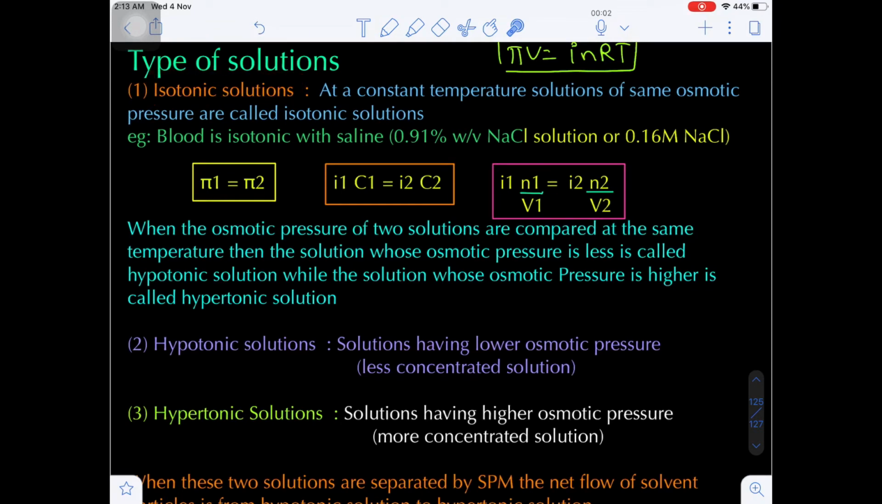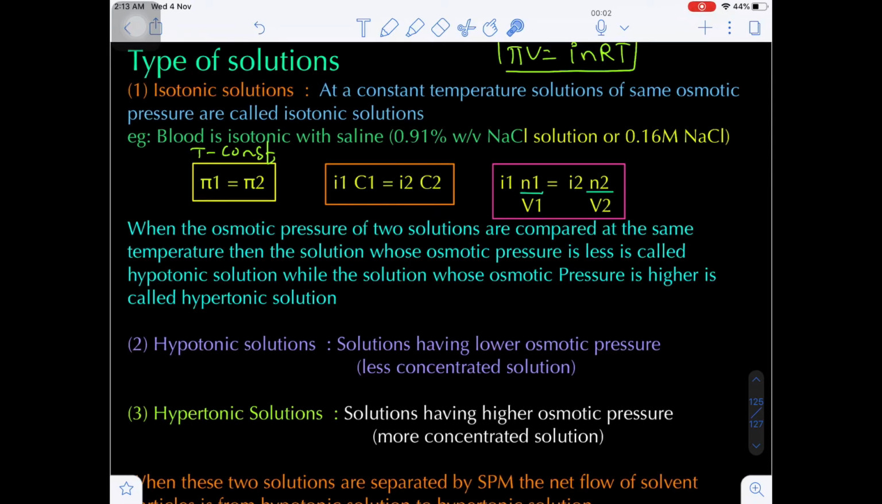At a constant temperature, if two solutions have the same osmotic pressure, the two solutions are known as isotonic solutions. The necessary condition for two solutions to be isotonic is that their osmotic pressure must be equal. This holds only at constant temperature. When the temperature is constant and the two solutions have the same osmotic pressure, they are known as isotonic solutions.